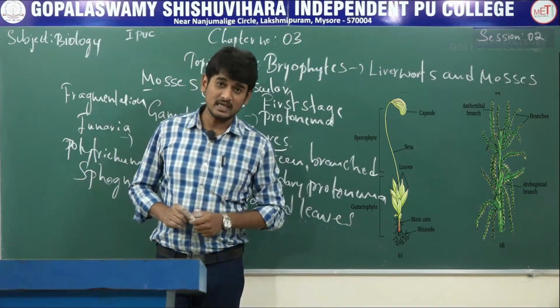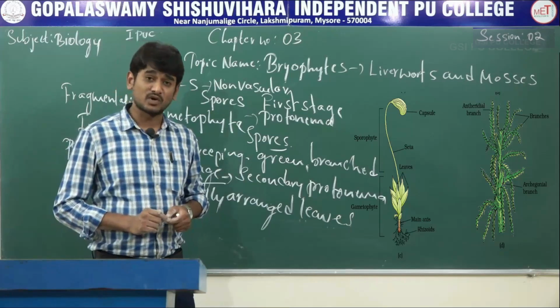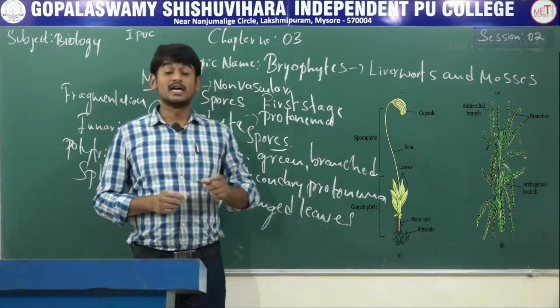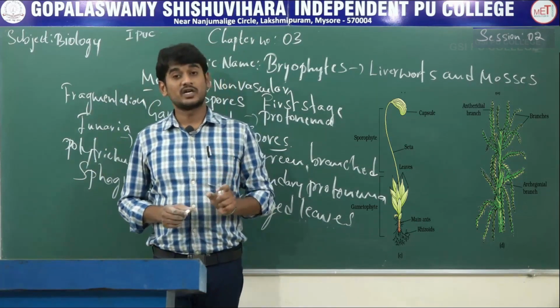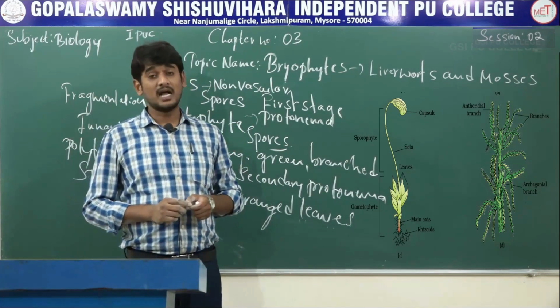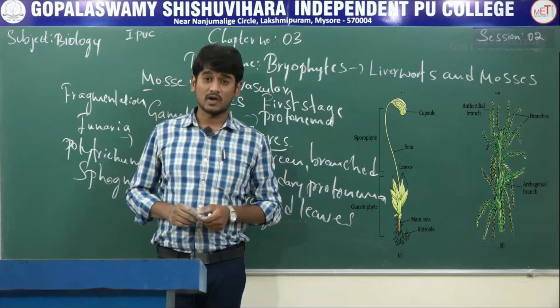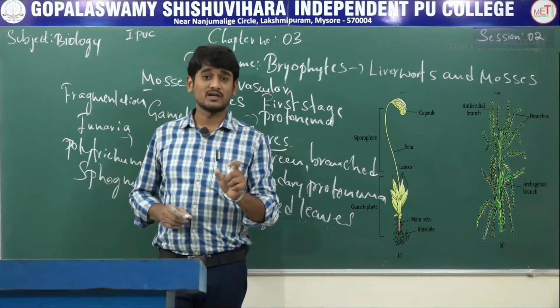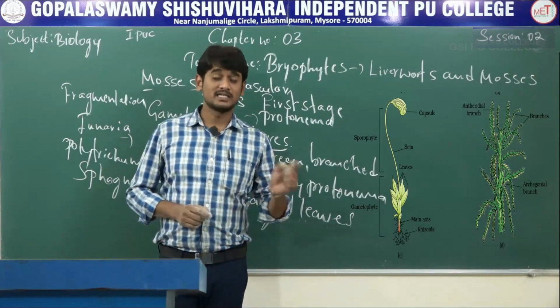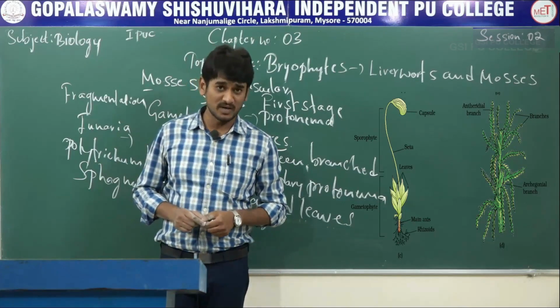The second one is the leafy stage. It is developed from secondary protonema as a lateral bud, and consists of an upright, slender axis bearing spirally arranged leaves, attached to soil by multicellular, branched rhizoids. In this stage it bears the sex organs. Vegetative reproduction takes place by fragmentation or budding at the secondary protonema.